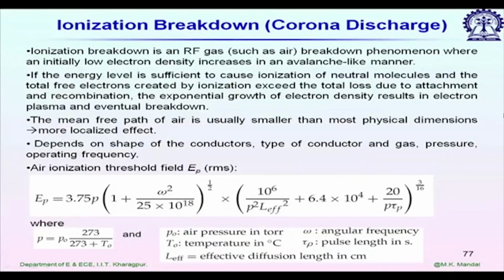Next one is ionization breakdown. Sometimes we also call it corona discharge. In this case, we are considering another scenario where air is present inside the rectangular waveguide. If we have dry air, usually we do not face any problem, but if we have water vapor inside, we have a problem. So, how does this breakdown occur? This is due to ionized molecules, and water vapor is very easy to ionize.